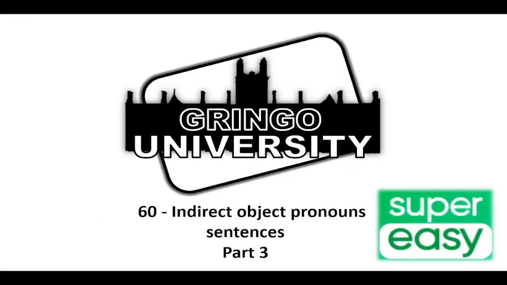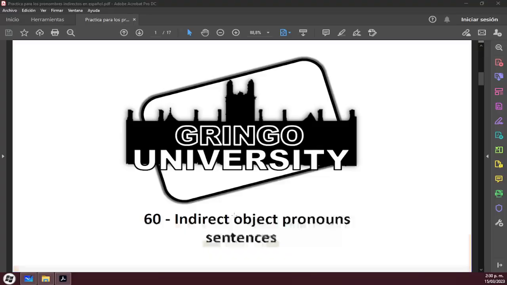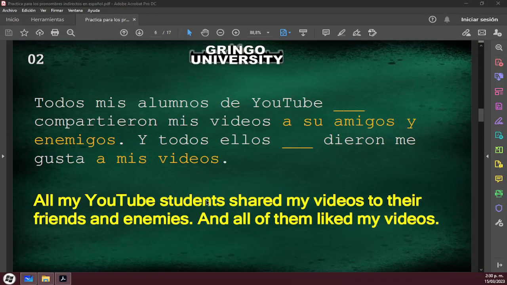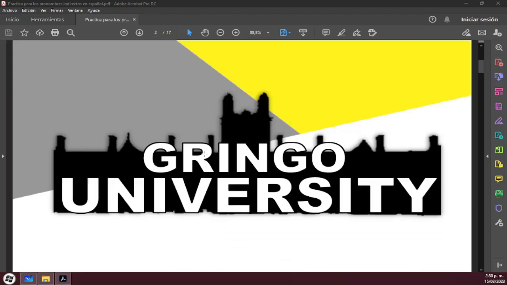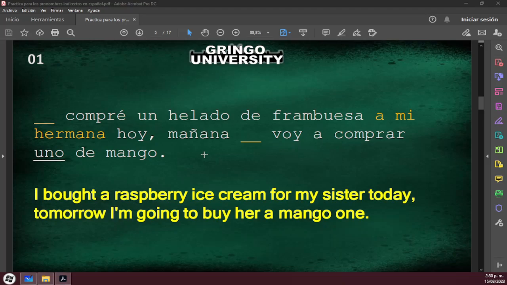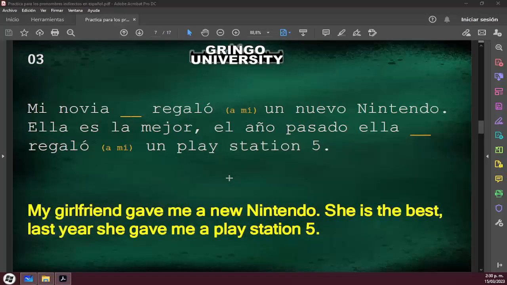Now let's continue with the sentences that are, as I promised, going to be super easy. I'm going to read them and then I'm going to explain the reason I used the indirect object pronouns. Before I continue, in the description of this video you will find a PDF with all the sentences. Try to fill the blank spaces with the correct indirect pronouns. Then watch the video again and compare your answers. You can download it in the description below this video.